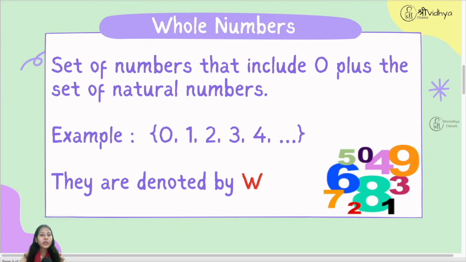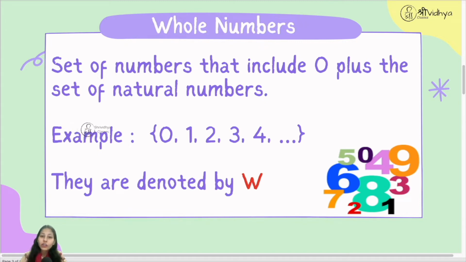Then we study whole numbers. So what are whole numbers? Suppose if you have a chocolate with you and you have given that chocolate to your friend. So what is left with you? Nothing, right? So how will you represent that nothing in mathematics? So we represent that nothing by 0. So we need 0 also in our number system.